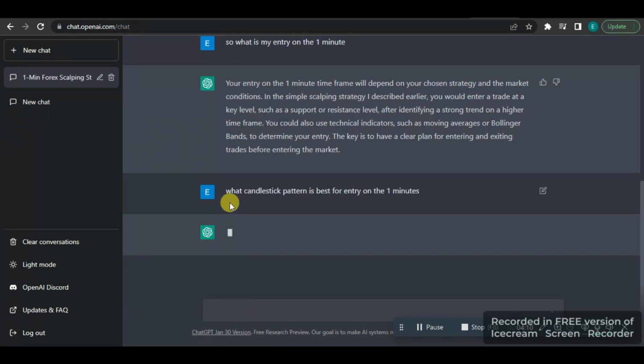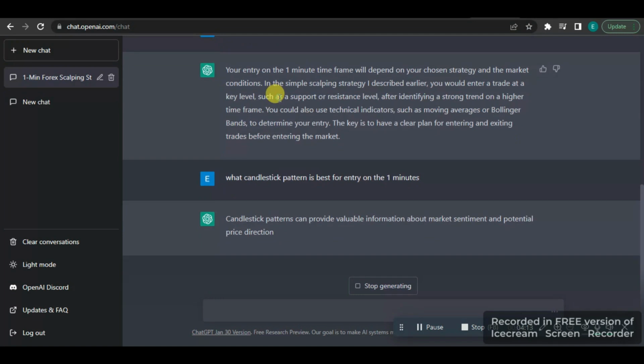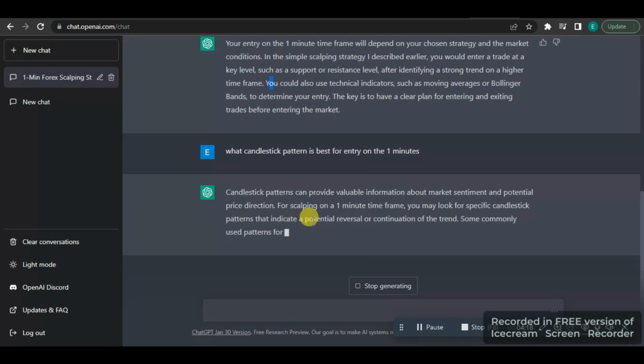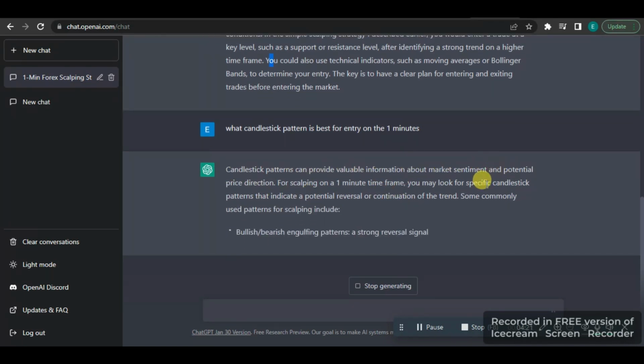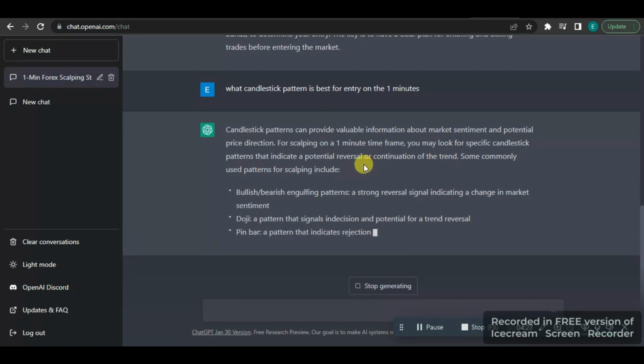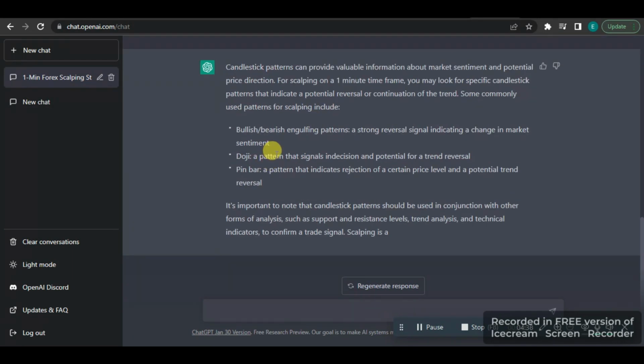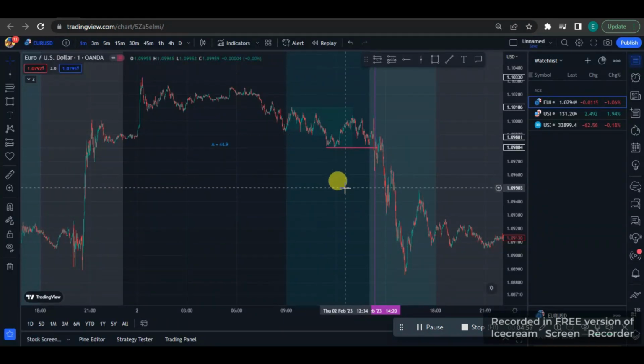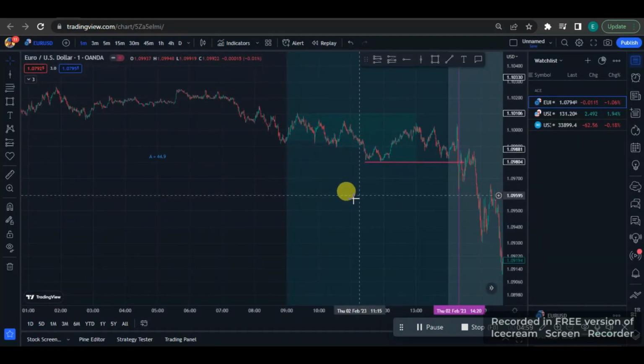Alright, so now I'm asking the AI, since it didn't give me anything reasonable here, okay, what candlestick pattern is best for entry on the 1 minute time frame? So candlestick patterns can provide valuable information on market sentiment. For scalping on the 1 minute time frame, you can look for specific candlestick patterns, reversal or continuation. So bullish, bearish. Let's just stop it at that point. So this AI chose the bullish and bearish engulfing pattern, a strong reversal signal indicating a change in market sentiment. This is the first candlestick pattern it came up with, which to this AI is the strongest. So for my entry here, I'll be using an engulfing candlestick.